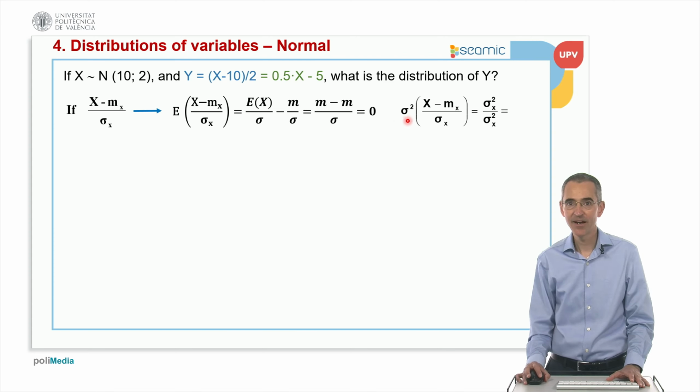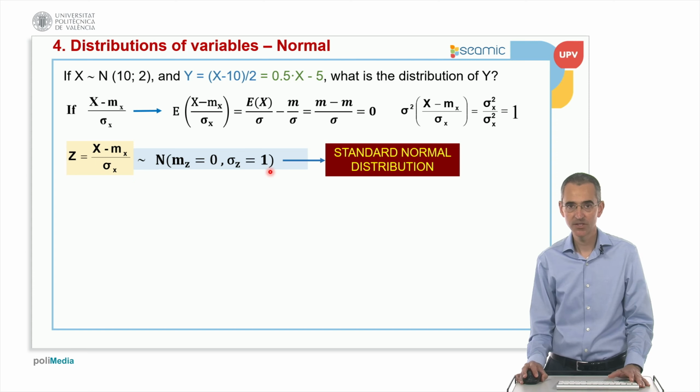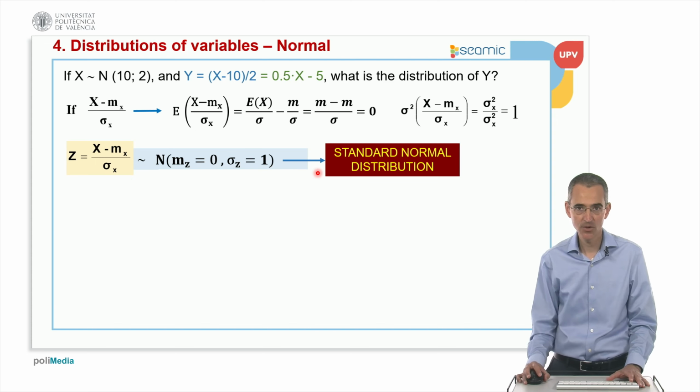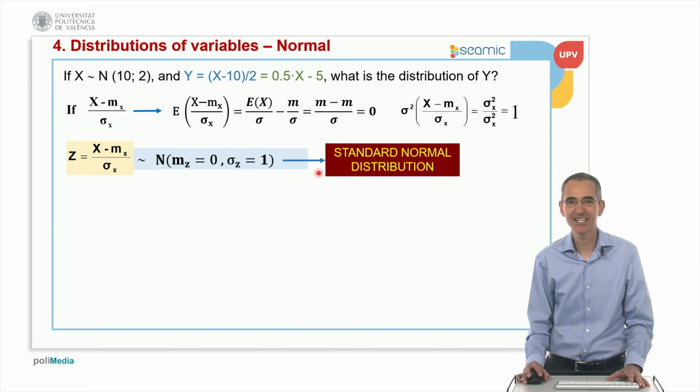Okay, well, the variance of this is the variance of x minus the variance of x also, because this is a constant that goes squared, so it's 1. And this is interesting because always when we make this kind of transformation, we have a normal distribution with an average of 0 and a standard deviation of 1. This kind of transformation is called Z in statistics. So Z corresponds to a normal distribution with an average 0 and a standard deviation 1. It's called the standard normal distribution. It's very important in statistics.